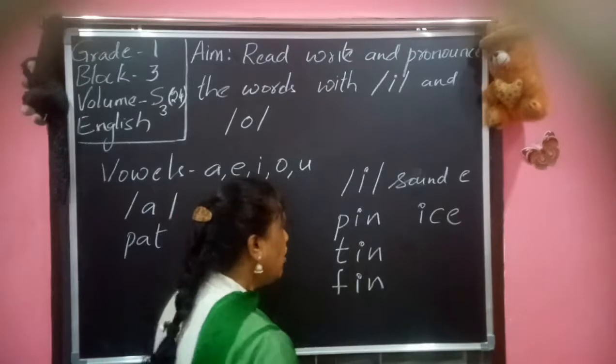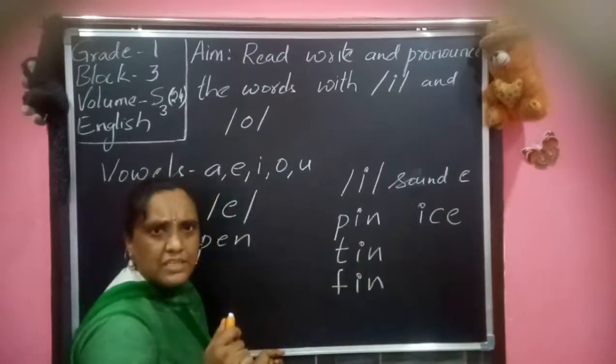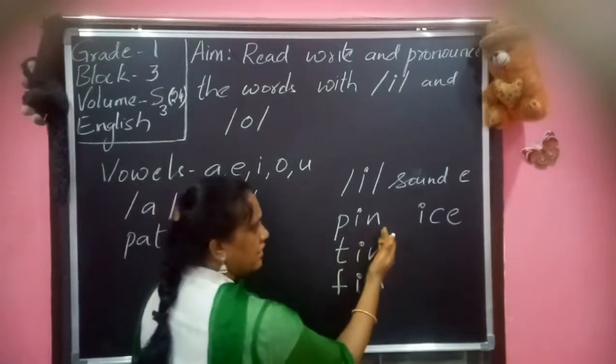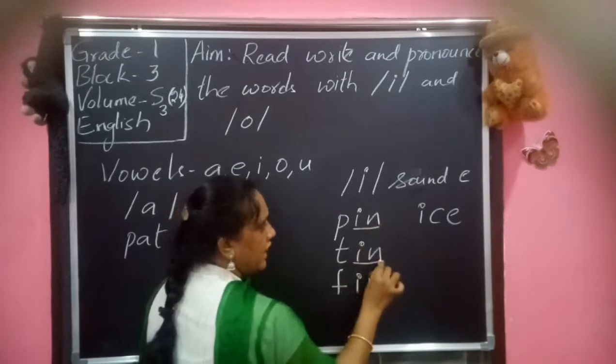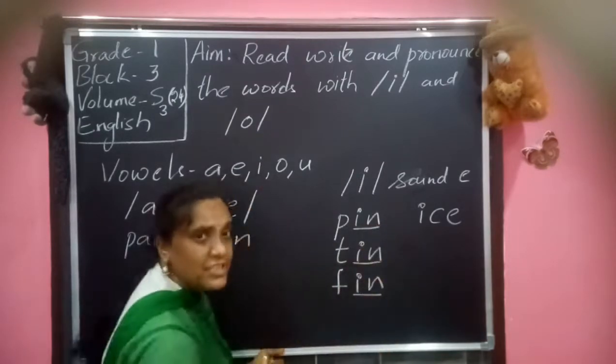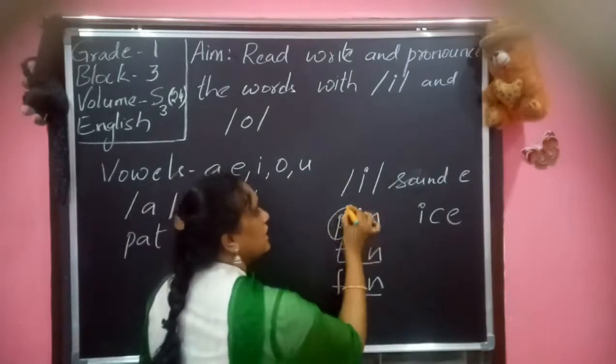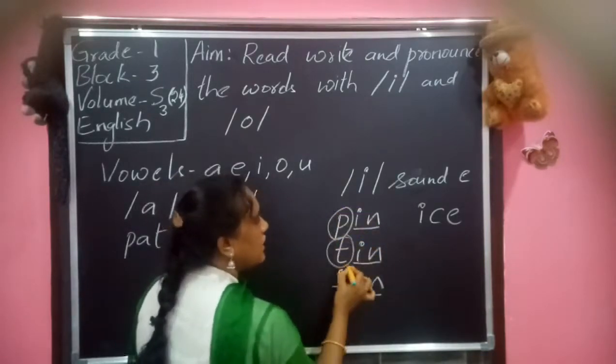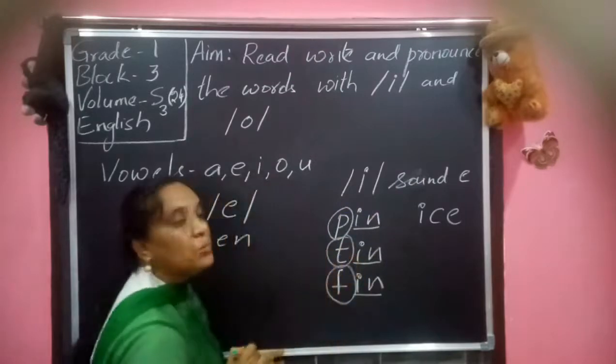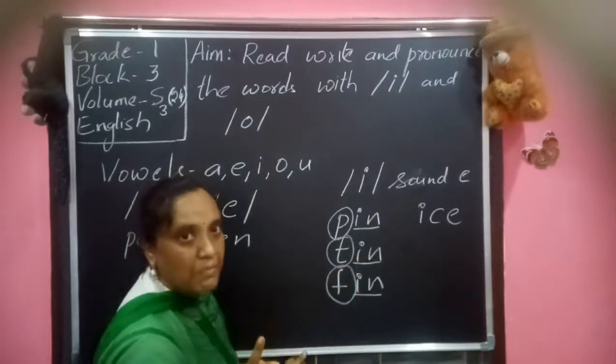Fin. Now, can you observe this, children? In. So, which letter is changing to make them rhyming words? Only the first letter is changing to make them rhyming words.